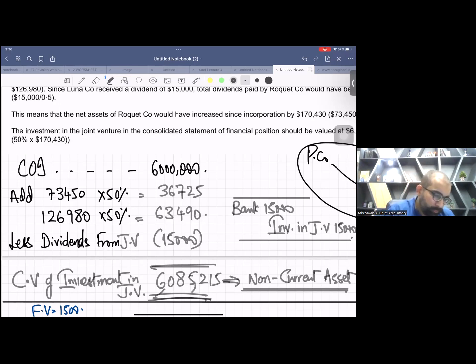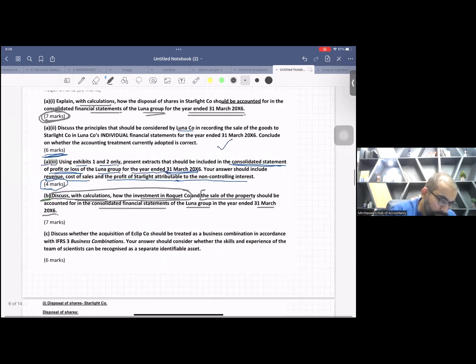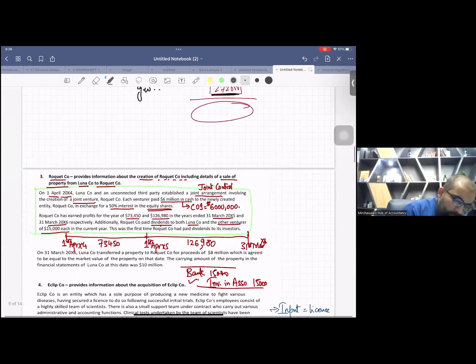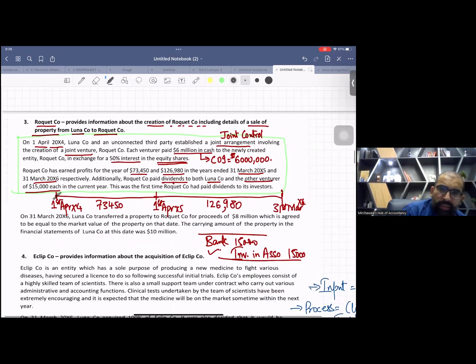Let me show you. In the question, I told this. See, this is your acquisition date, and this is your reporting date. This is your first year profit after tax, and this is your second year profit after tax. If you add these two numbers, you will get the cumulative retained earnings of the 2 years.